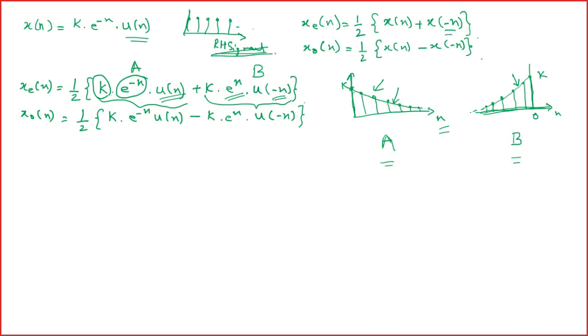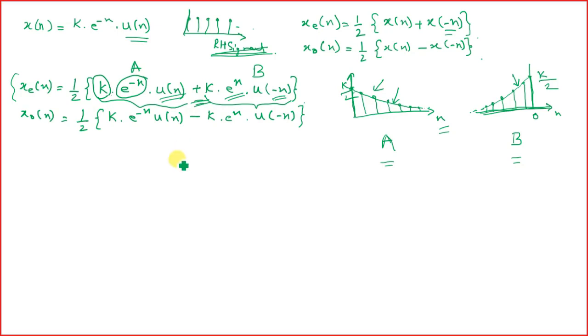Now if you consider the whole equation, this k is multiplied by half, and this k is also multiplied by half. So our initial starting point is at k divided by 2. So what we have to do is add this up.